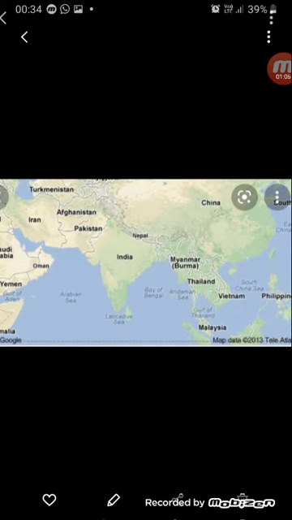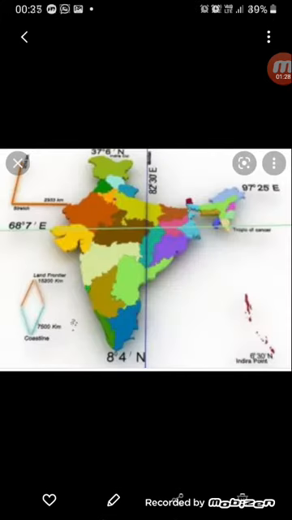Now the coastline of India is about 6,100 kilometers long, while the land frontier is about 15,200 kilometers long. Its total land area is 3.28 million square kilometers, which accounts for 2.4% of the total surface area of the whole world. Now next we come to the extent of India.